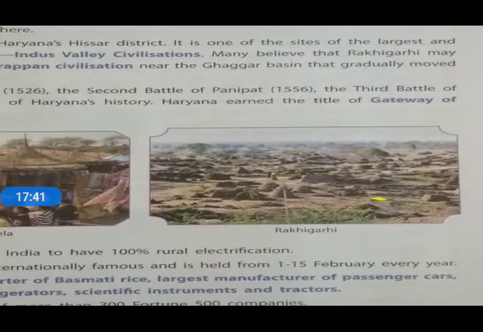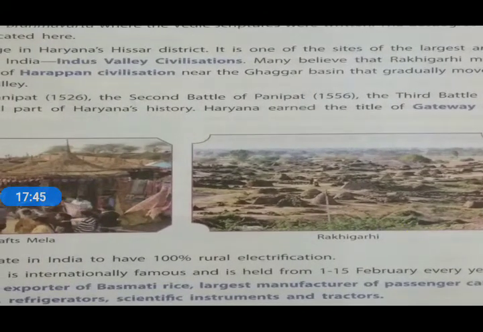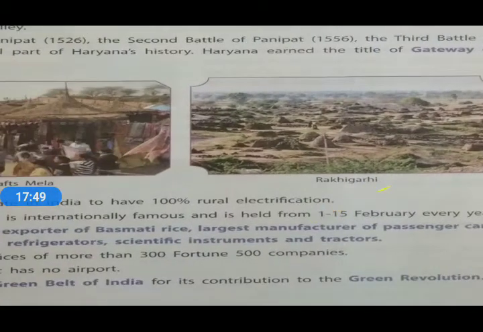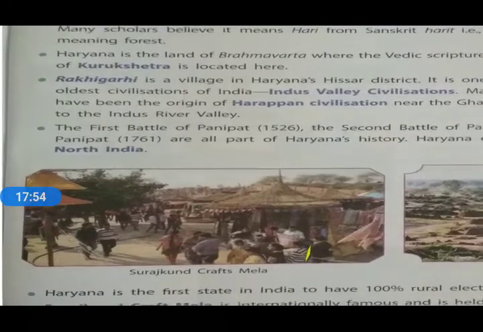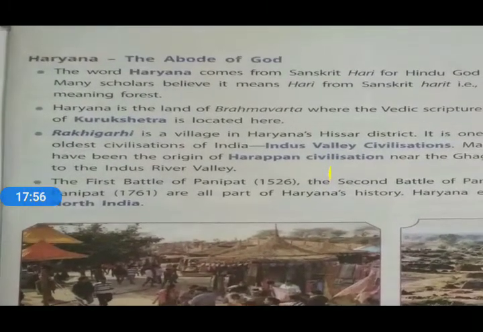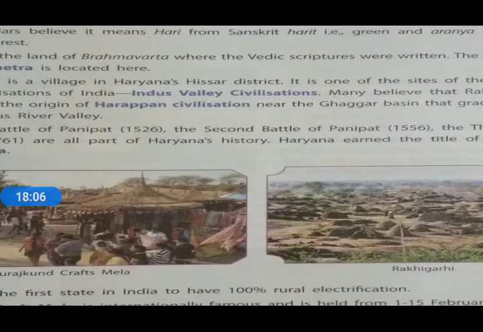The next is Rakhigarhi, which is related to history. That is the place of Rakhigarhi, the village where we can find the Indus Valley civilization, and it is also believed to be the origin of the Harappan civilization.